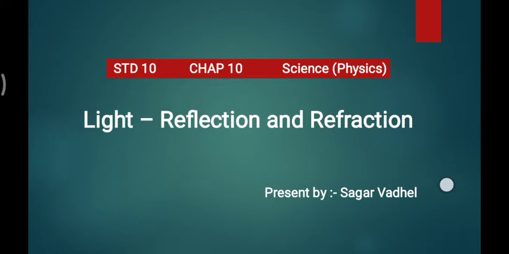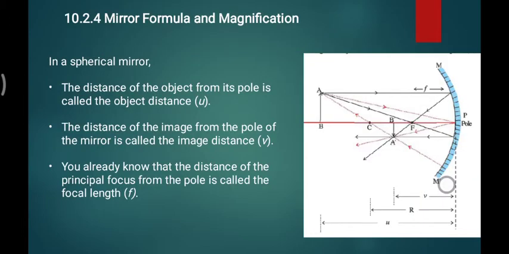I can say yes, there is one formula associated with reflecting surfaces, associated with the mirror, named the mirror formula. We will also discuss magnification, but don't go for that at this moment.